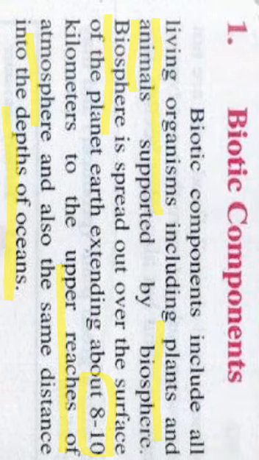Okay, next we go towards the abiotic components. What are abiotic components? Abiotic components include all non-living components, and non-living components are air, water and soil, gravity, air pressure, etc. We also discussed in our previous lecture. Here we learn the ecological terms for these.